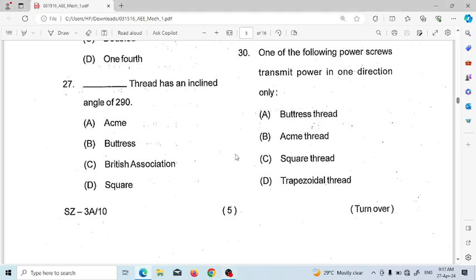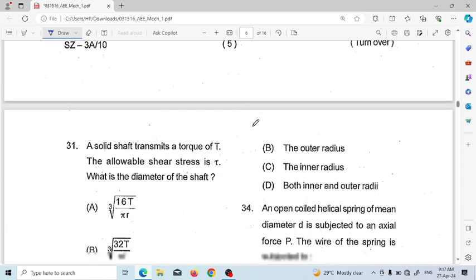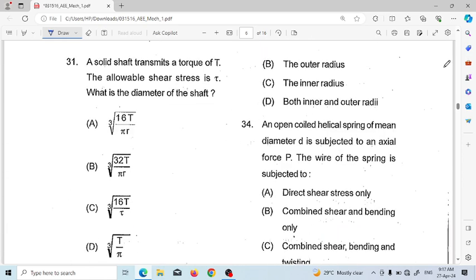So in the previous class, we discussed up to question number 30, and in this class we discuss the rest of them. Question number 31.